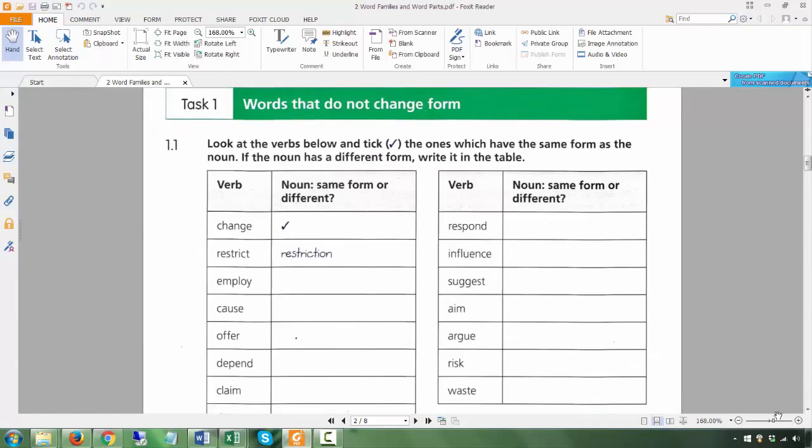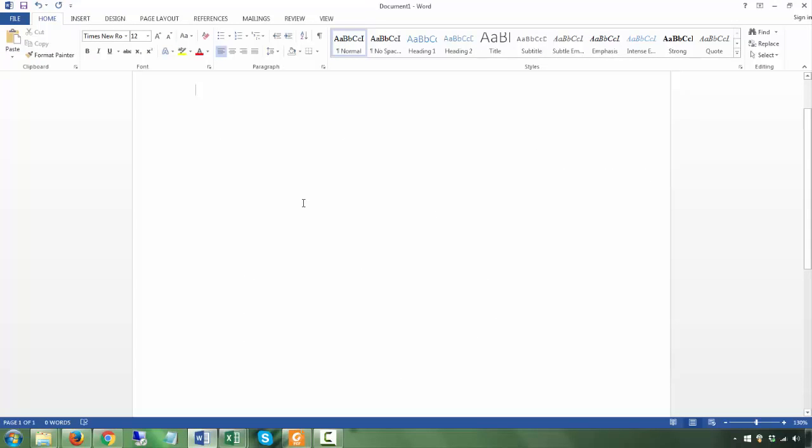So this is about words that do not change forms. In the previous chapter, we learned that some words have only one word class, like restrict. That's only a verb, right? Whereas some words, like study, it's a noun and also a verb, right?